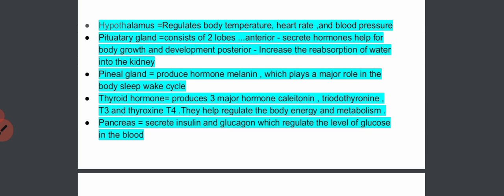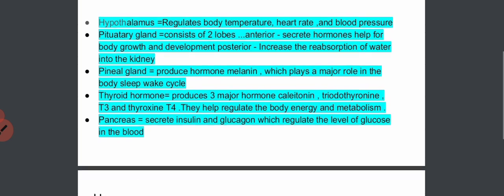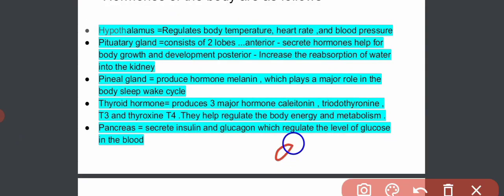Many types of hormones are present in our body, and one very important thing: where are hormones secreted from? Hormones are secreted from the glands. Glands are present in different parts of our body, and from those glands, hormones are secreted.